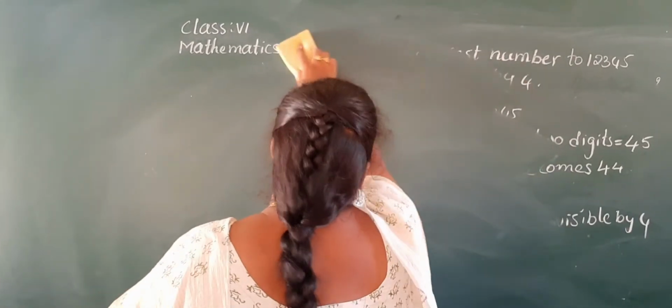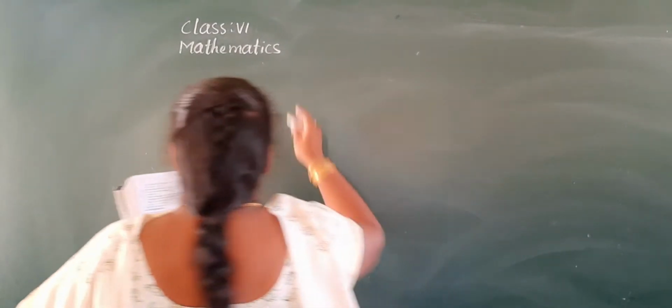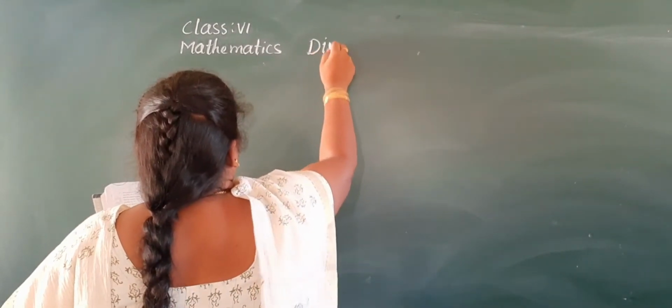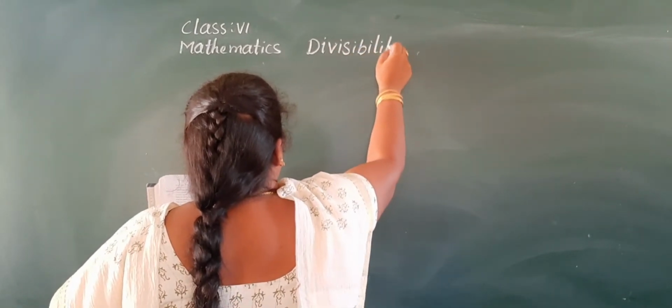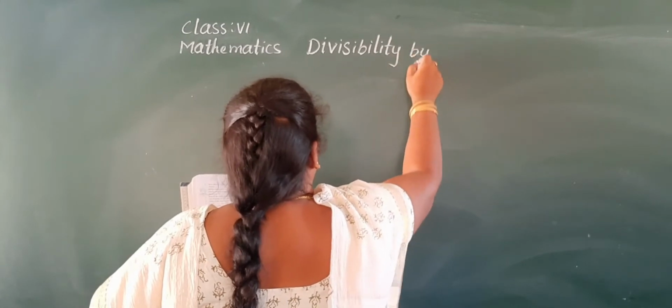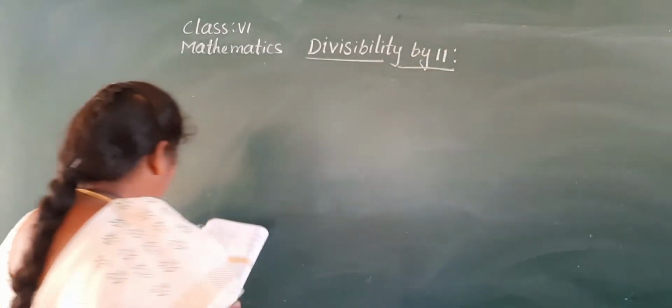Divisibility by 11. Write the side heading. Divisibility by 11.